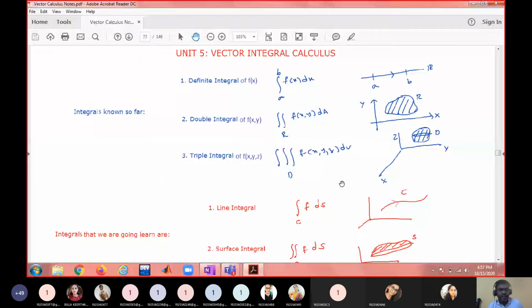Before this integral calculus, you have seen these kinds of integrations. One is definite integration, that is integrating a real valued function from one point to another point, A to B. A is always a smaller value, B is a bigger value. So you are integrating from a smaller value to a bigger value, from left to right. So we'll be integrating over a line. This interval A to B is nothing but a part of the real line, just a line segment. Definite integration is nothing but integrating over a line segment from left to right.